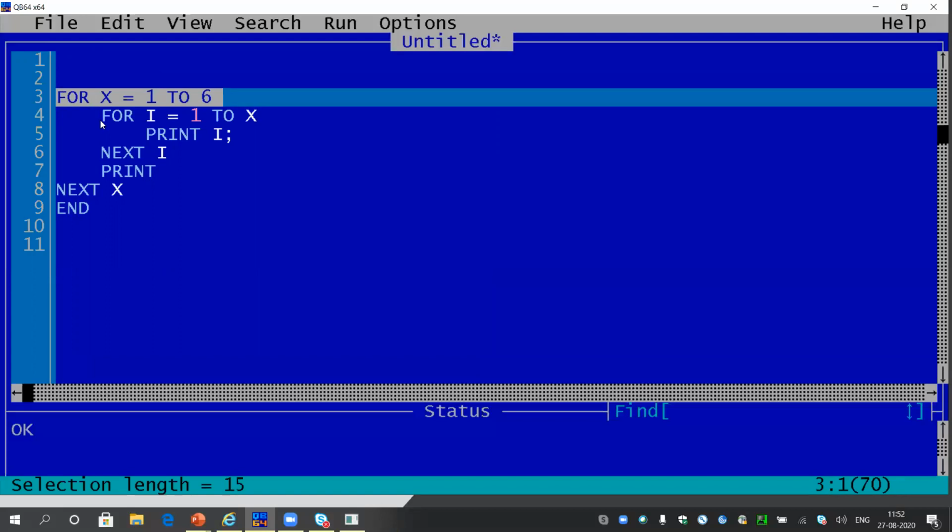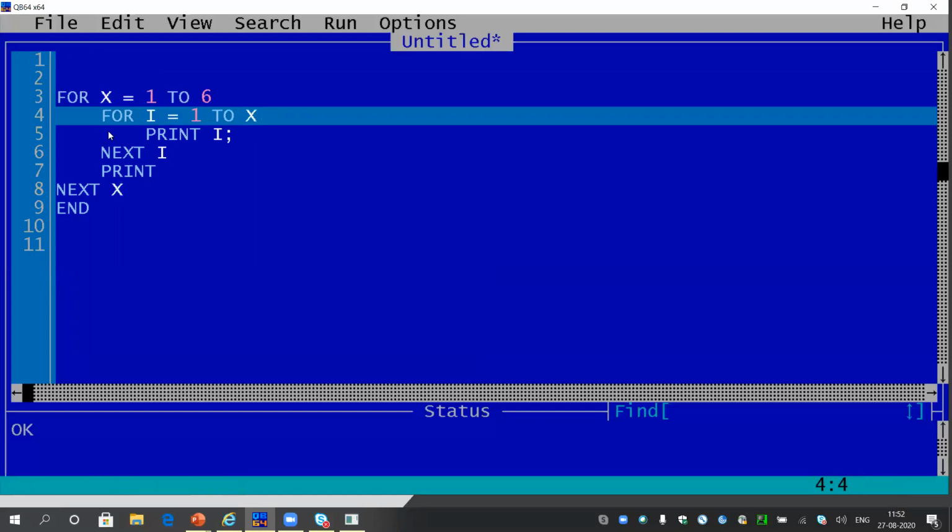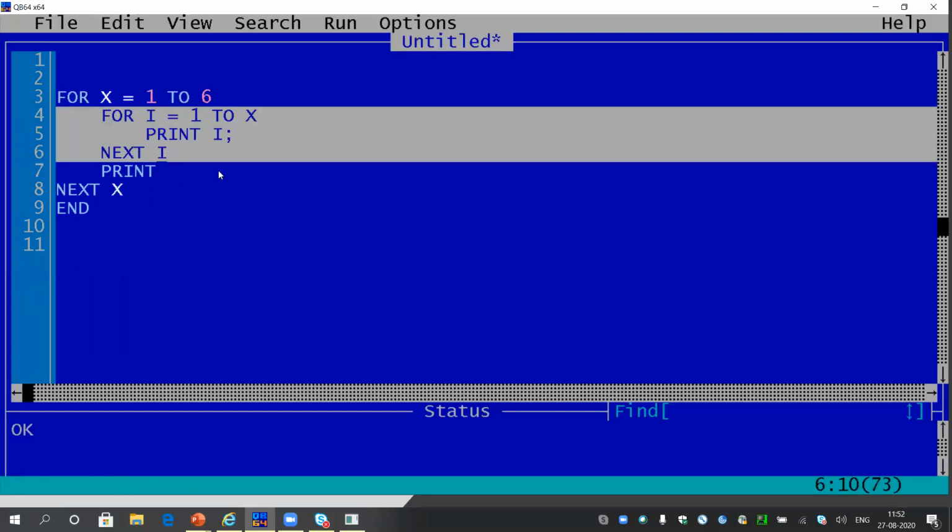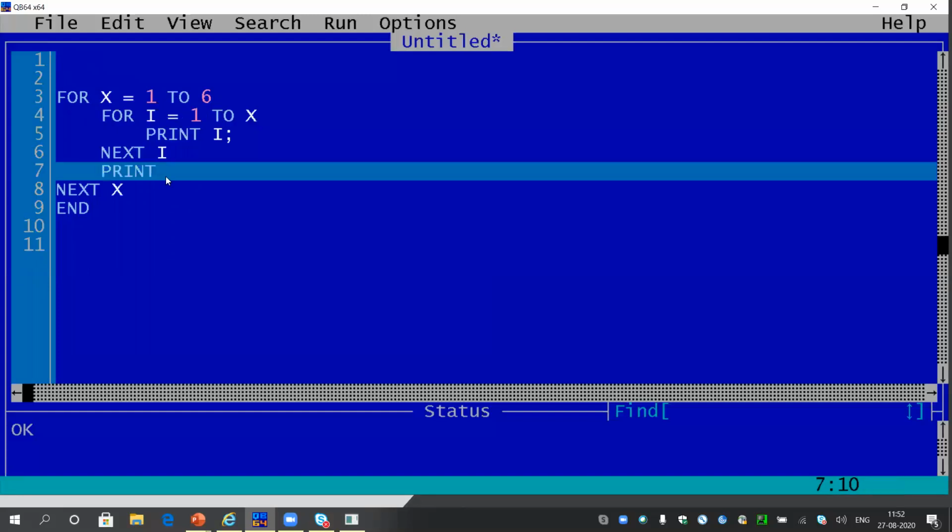Inner for loop means the loop which is inside. So x is giving different values to this inner for loop, and it is helping to print different series one by one. All the series will be printed separated by a new line, meaning enter will separate all the different series, so that at last we will be able to see a complete pattern.